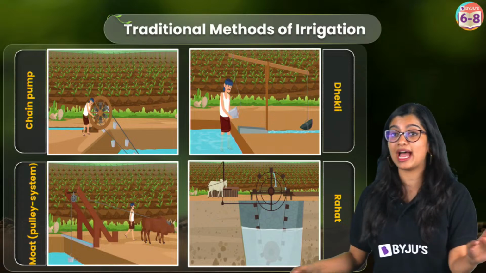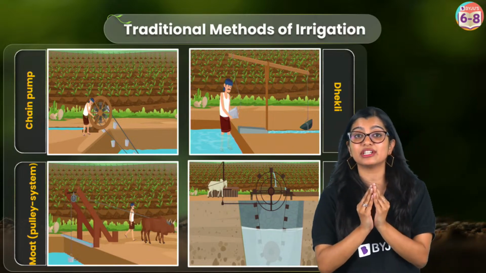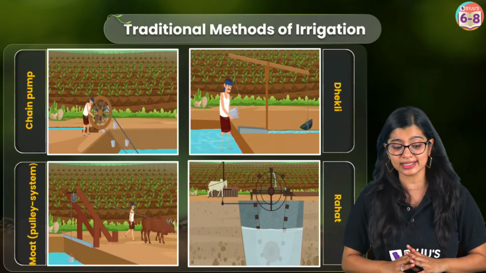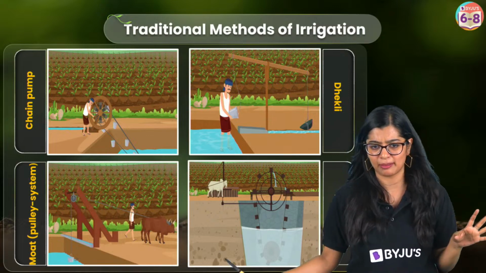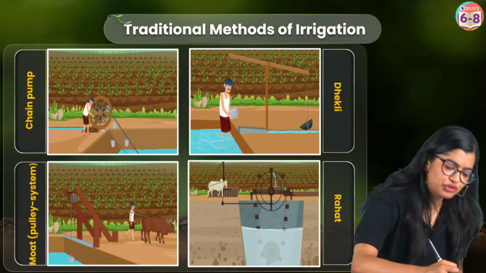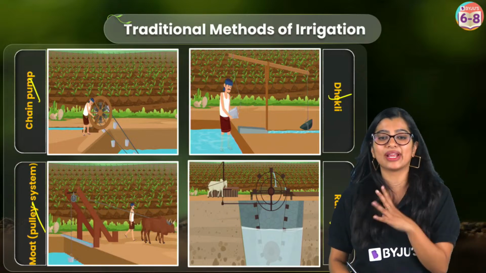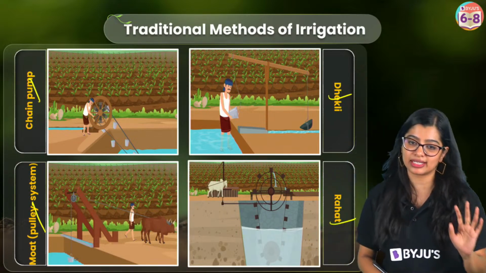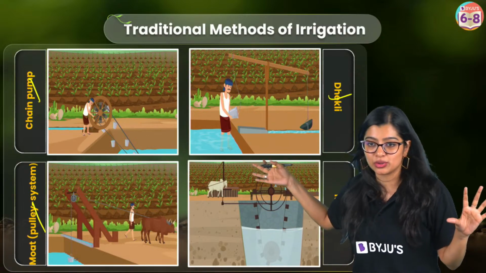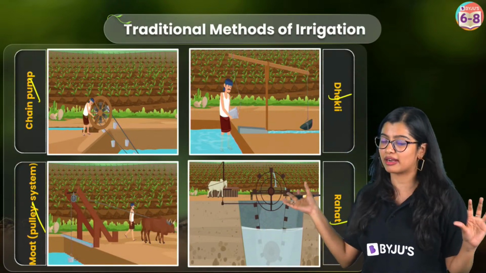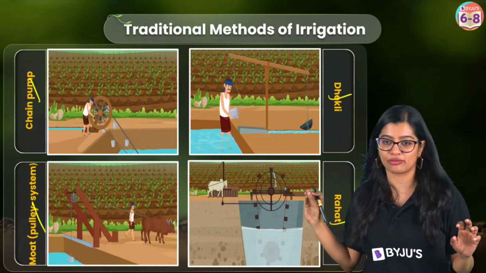Now, of course, we know that there are various ways in which irrigation can be provided. Yes? So we see that earlier, back in those days, there were various traditional methods. Here you have the chain pump, the moat, the dhekli and the rahat. First and foremost, you don't need to go too much into the details of it, because as per NCERT, it's not there. Ankita ma'am has gone in and dwelled into the details of it, right?